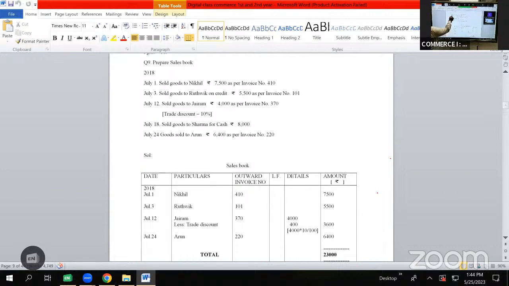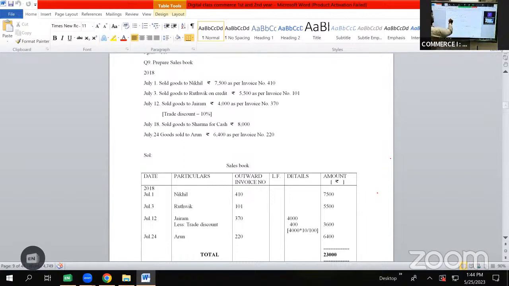The first transaction is given as sold goods to Nikhil, rupees 7,500 as per invoice number 410. So the date will be taken as 2018 July 1st. In particulars column, we'll be writing the name Nikhil. In invoice number column, we'll be writing the number 410, and the amount of sales will be recorded 7,500 in amount column. Followed by the next transaction on July 3rd, sold goods to Rutvik on credit 5,500 as per invoice number 101. So here the date will be taken as July 3. Rutvik will be shown in particulars column. Invoice number will be taken as 101, and the amount will be shown as 5,500.